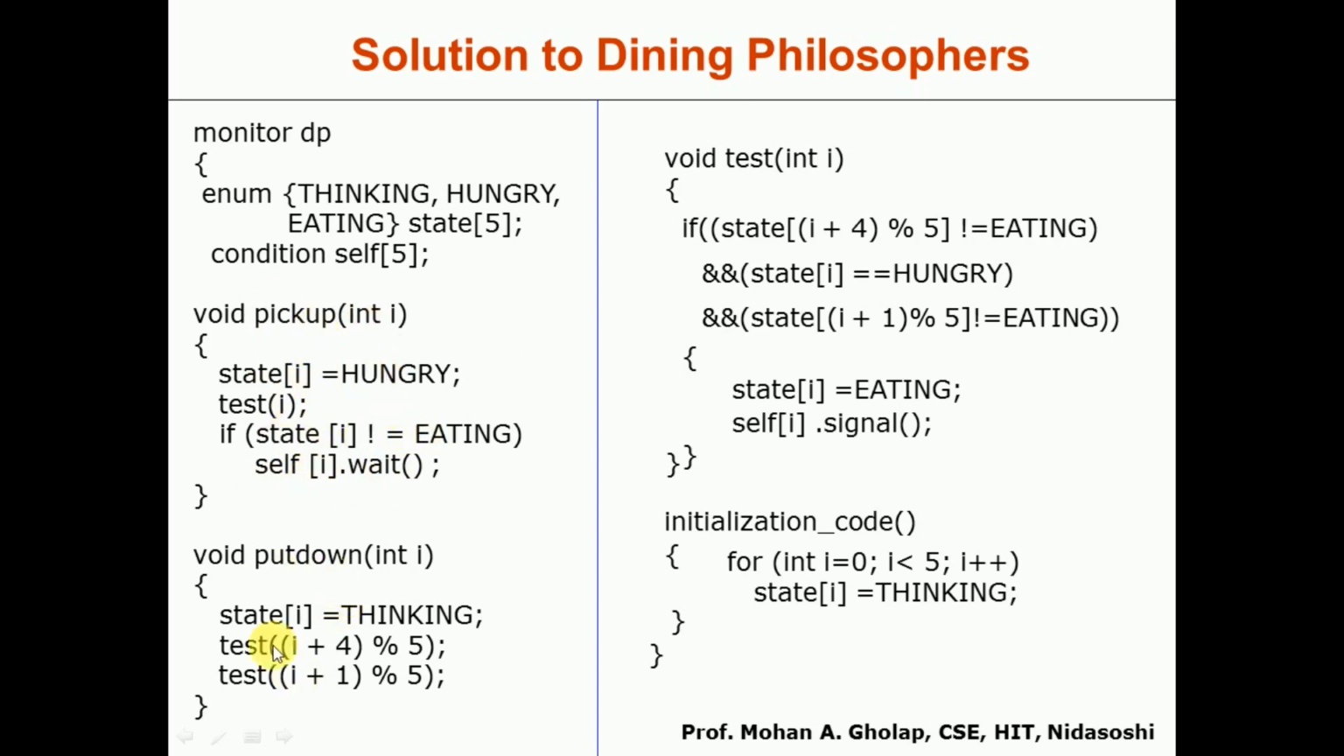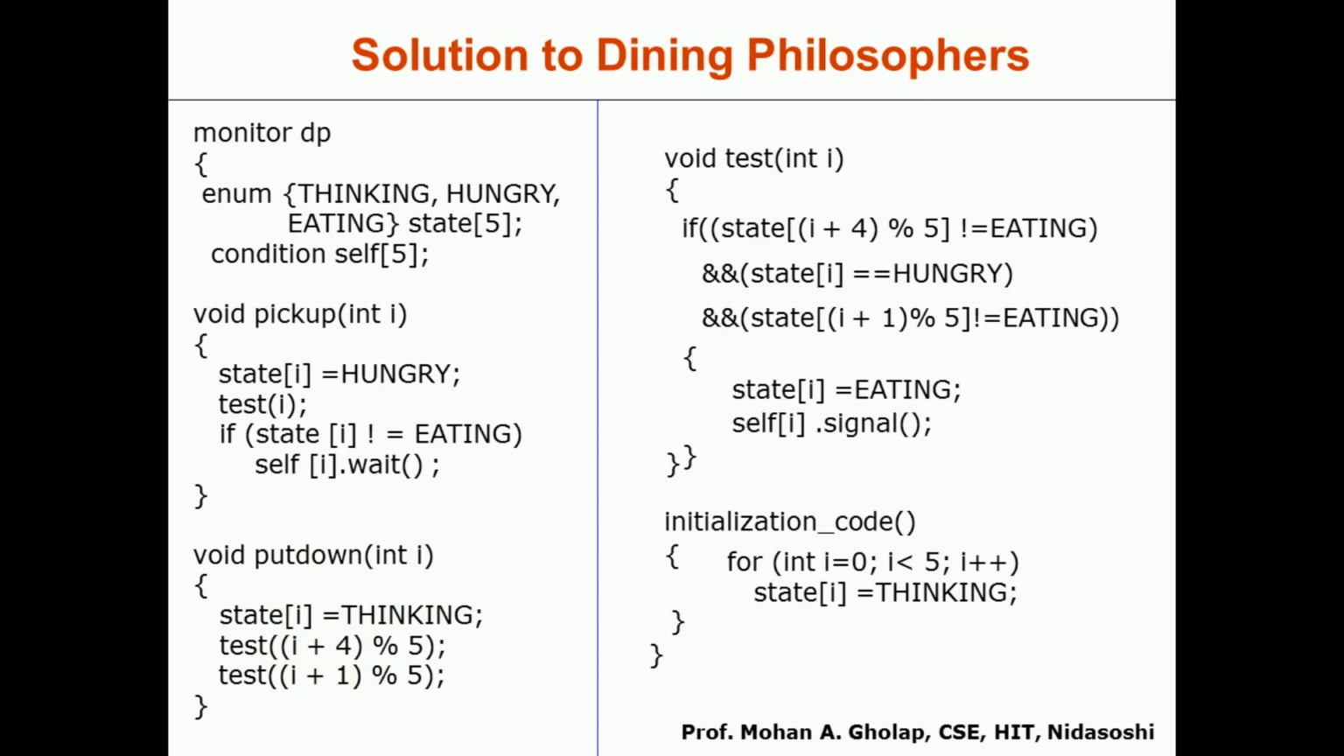Similarly we have put down. Put down means here we have to put down the chopsticks. Here state of I equal to thinking: we change the state to thinking because he has completed the eating and now he is in the thinking state. After that once again we call the test function with the value I plus 4 mod 5 and I plus 1 mod 5. I plus 4 mod 5 is with respect to the previous process, I plus 1 mod 5 is with respect to the next process, because presently I am in thinking state, which means I will allow the previous philosopher and the next philosopher to perform the eating.